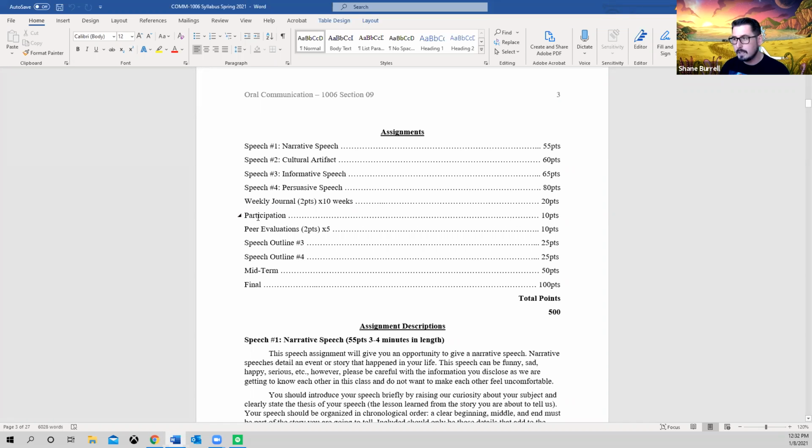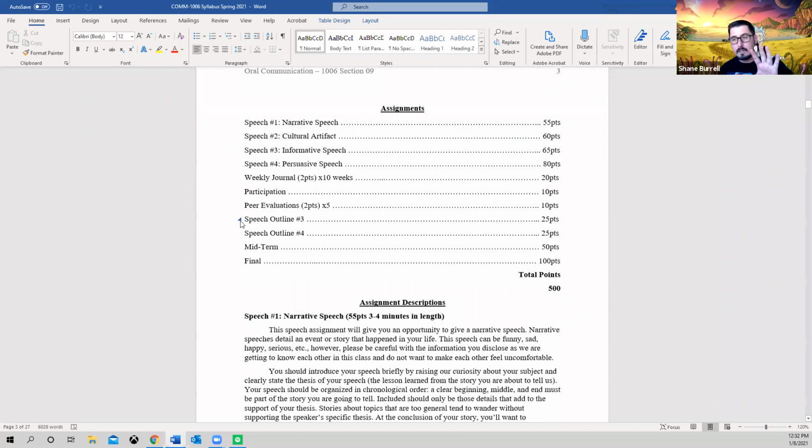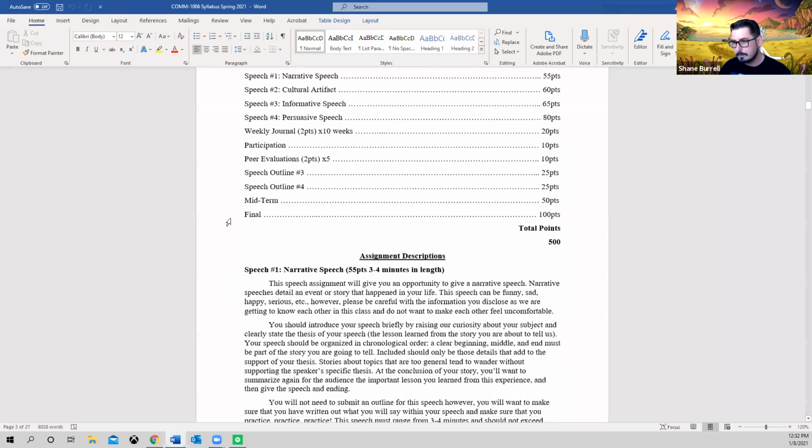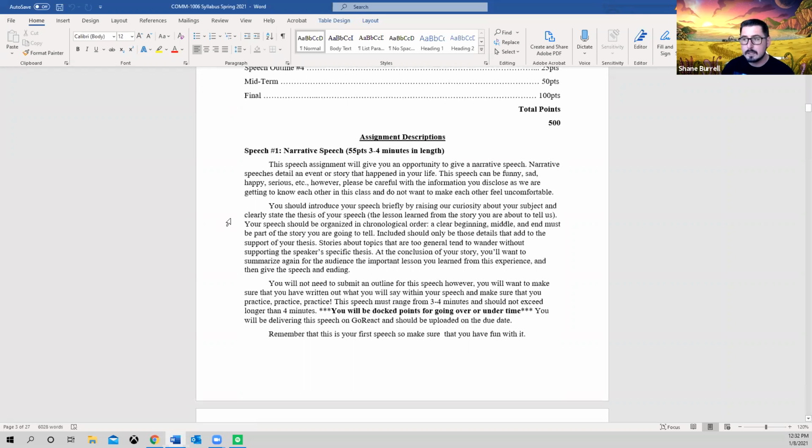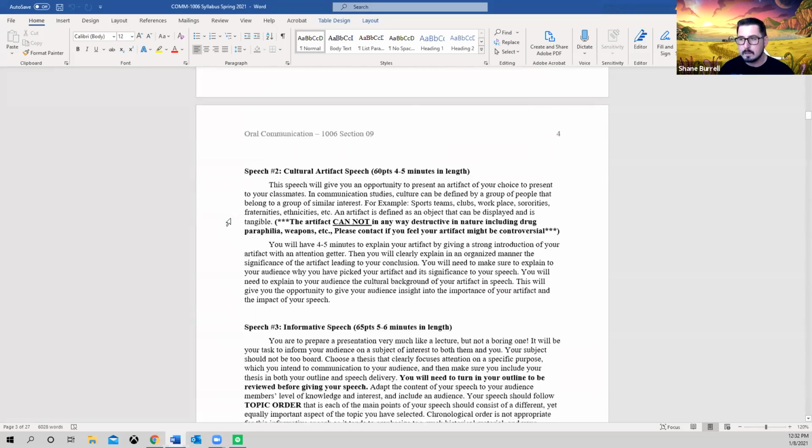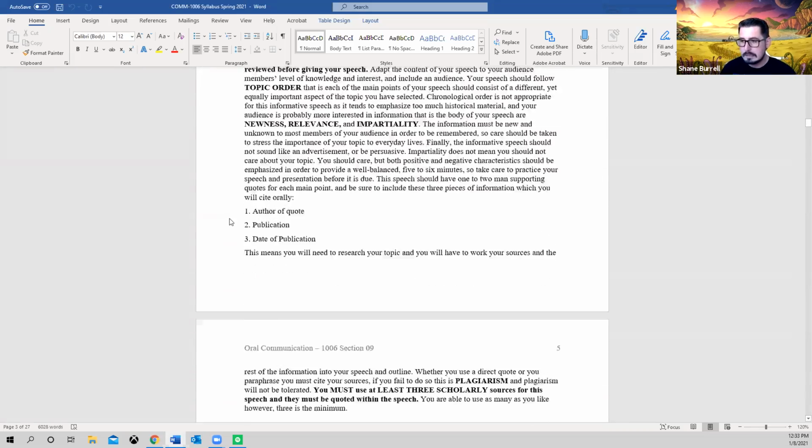We have participation points that will be done through our micro lectures, and I'll discuss that in a minute. You have 5 peer evaluations, which we'll discuss, 2 speech outlines, a midterm, and a final, okay? So when it comes closer to the speeches, we'll go over this in greater detail, but just know that there is a description of each speech within your syllabus and throughout our course. I'm going to give you a more detailed explanation of what I'm looking for in each of the speeches as we go throughout the course. So don't worry. All right, and so here are the descriptions for each one of your speeches.